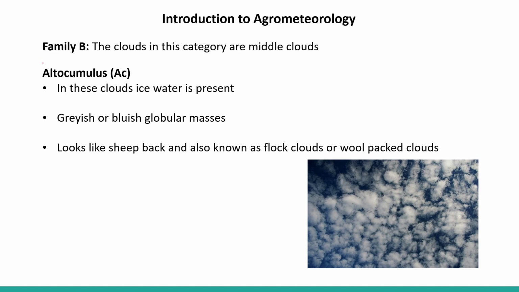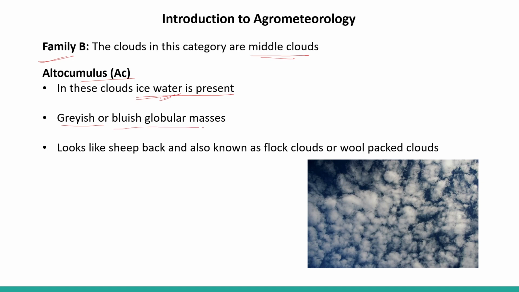Okay, now let's talk about family B. The clouds in this category are middle clouds. They are not very high, but they are middle. The first one is altocumulus. In these clouds, ice water is present. Ice water, not ice crystals. In family A, the ice crystals were present, but in family B, here in the case of altocumulus, ice water is present.